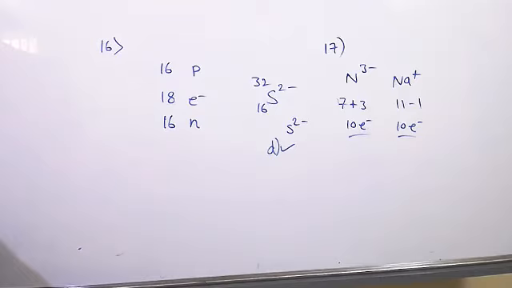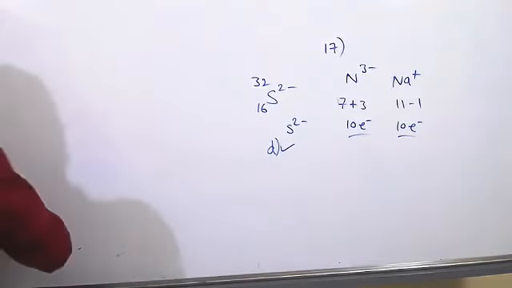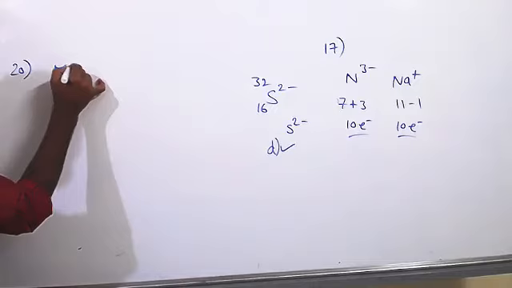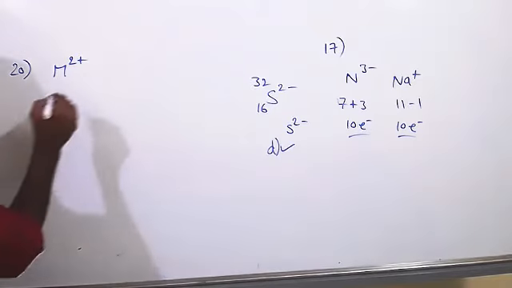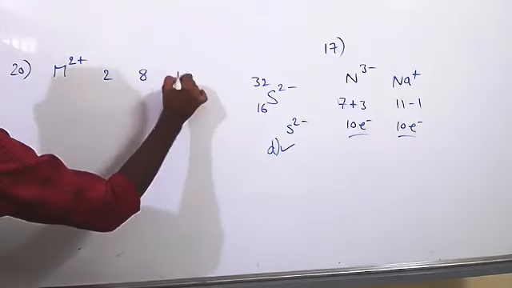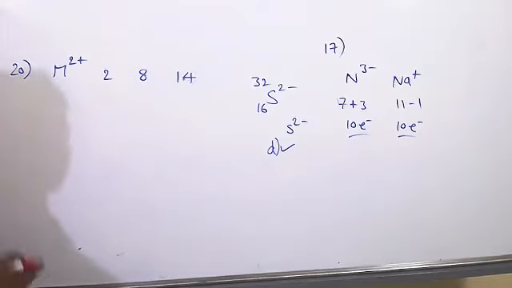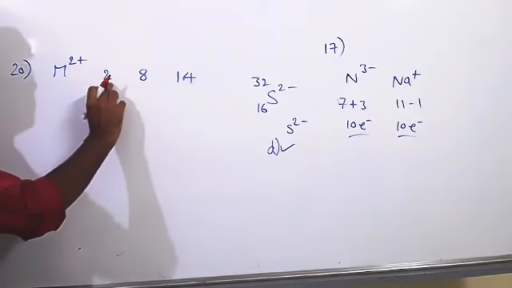So the electronic configuration of the di-positive ion is given. So configuration is 2, 8, 14. This is the M2+ electronic configuration. That means this element lost 2 electrons, that's why it has 2, 8, 14.